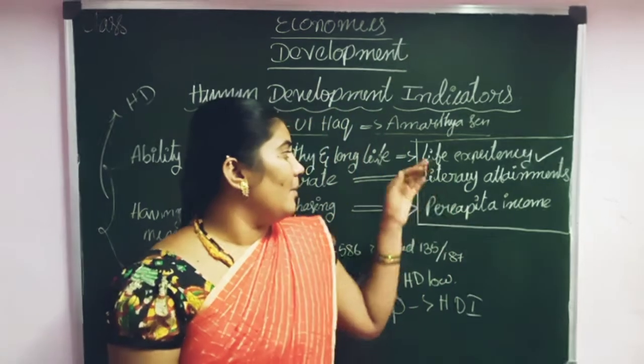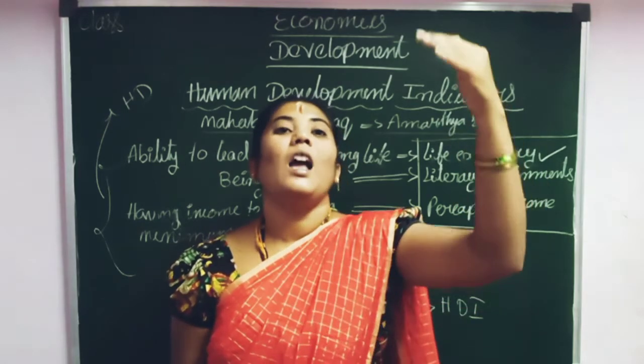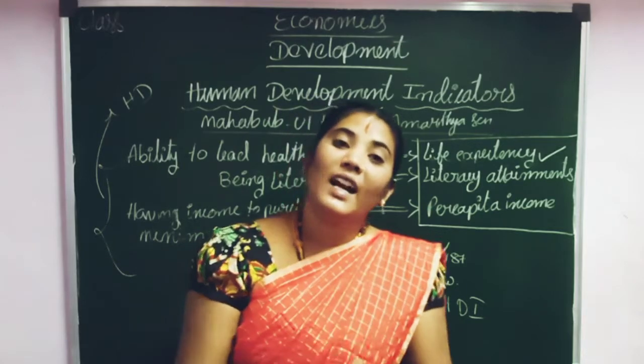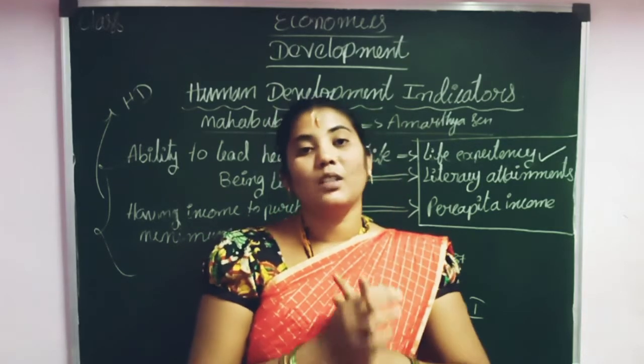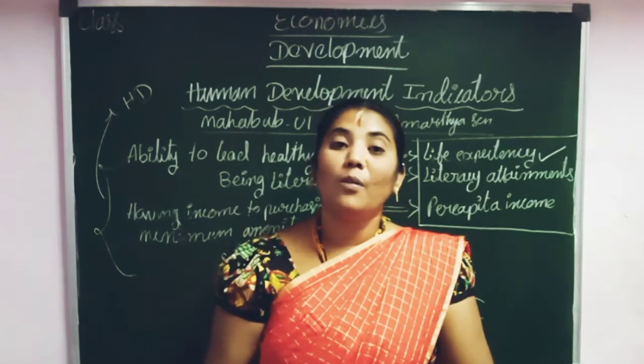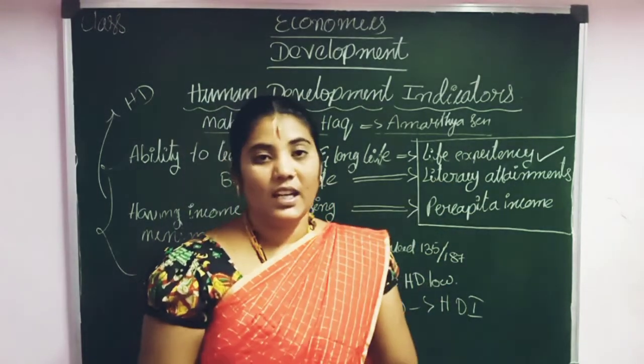Literacy attainment means how many people attain schooling. Among people about 25 years and above, how many have attained education, in the sense of schooling. Then, among children above 5 years, how many are attaining schooling. So this is called literacy attainment.